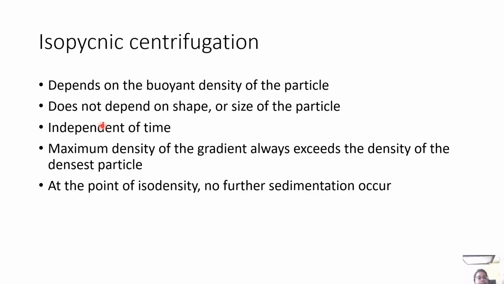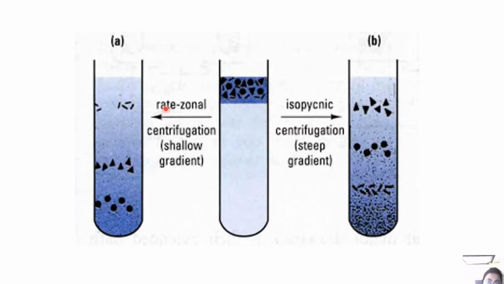Okay, so it does not depend on the buoyant density of the particle, so it does not depend on shape or size of the particle, right? It's independent of time, and the maximum density of the gradient always exceeds the density of the densest particle. So at the point of isodensity, no further sedimentation occurs. Okay, so this is how you do it.